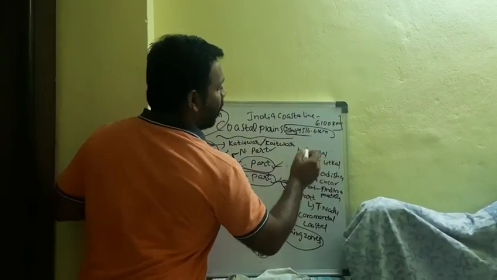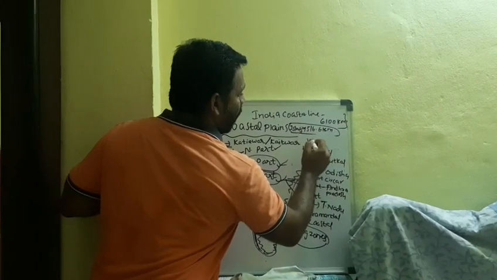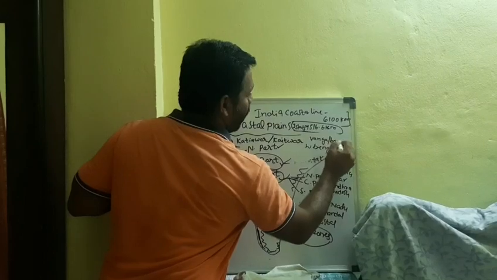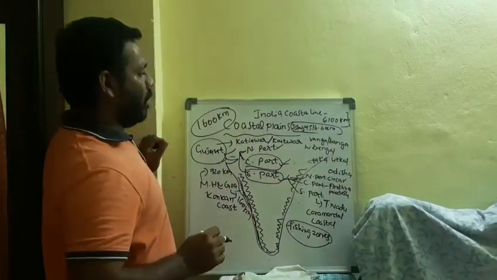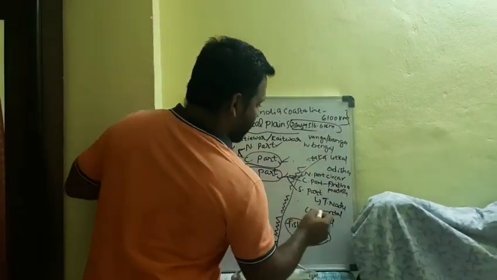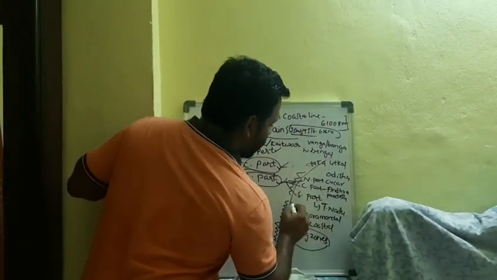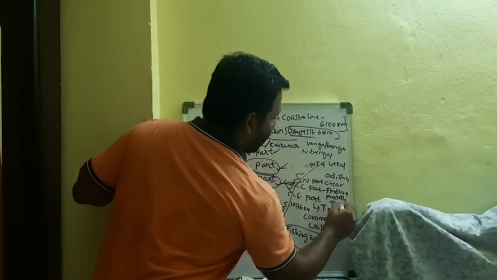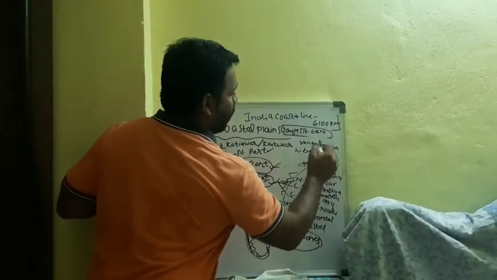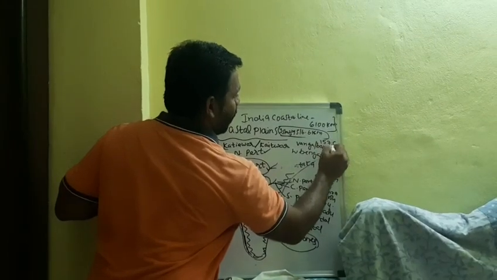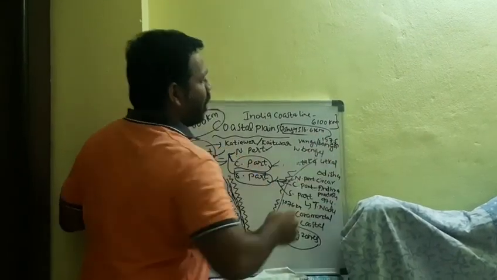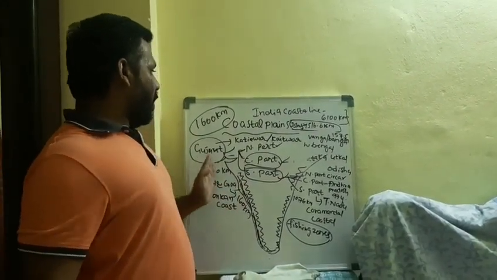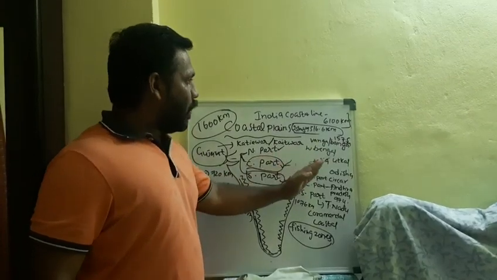Next, West Bengal state. What is the coastal name of West Bengal? We can call it Vanga or Banga. Here, the Tamil Nadu Coromandel coastal length is how much? 1076 kilometers. Coming to Andhra Pradesh, 974 kilometers. If you take West Bengal, 157.5 kilometers. These are all approximate, nearly 1 or 2 kilometers of difference, when you compare the western coastal plain and the eastern coastal plain.